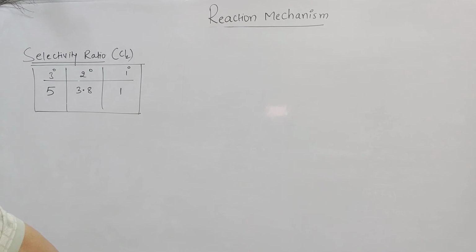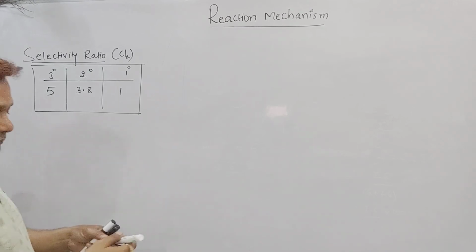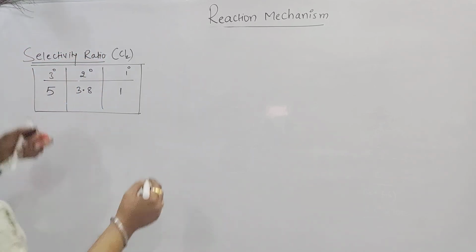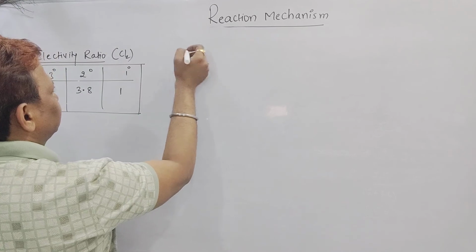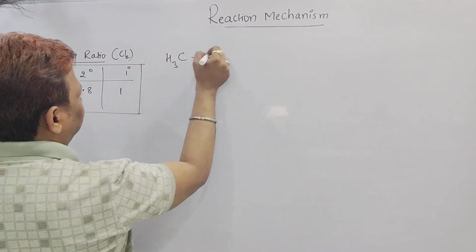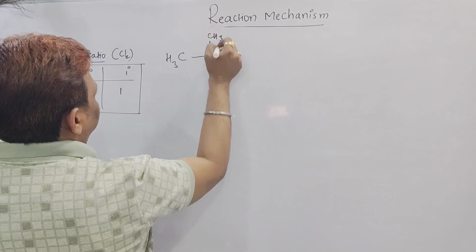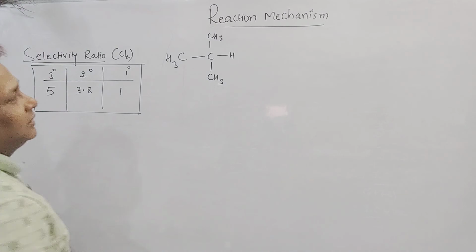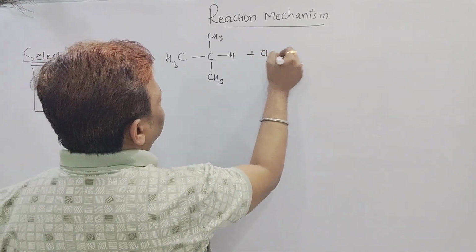I will go with the example called tertiary butyl, or we can say, sorry, it is a CH3 and it is a CH3, and we are adding the chlorine on it.